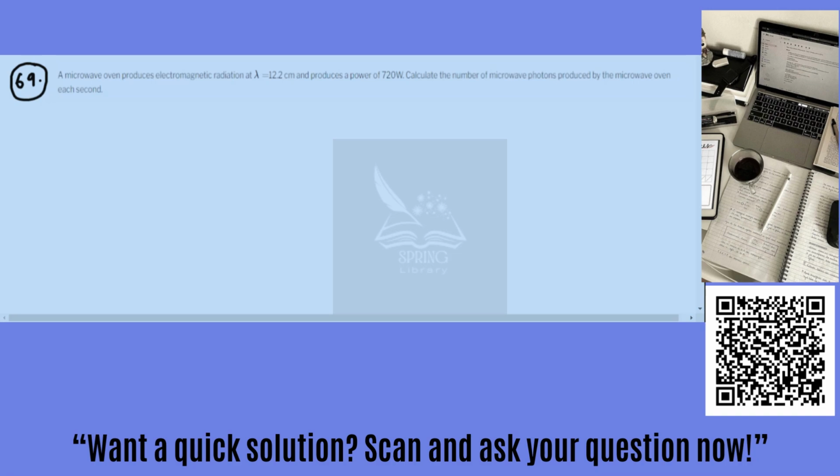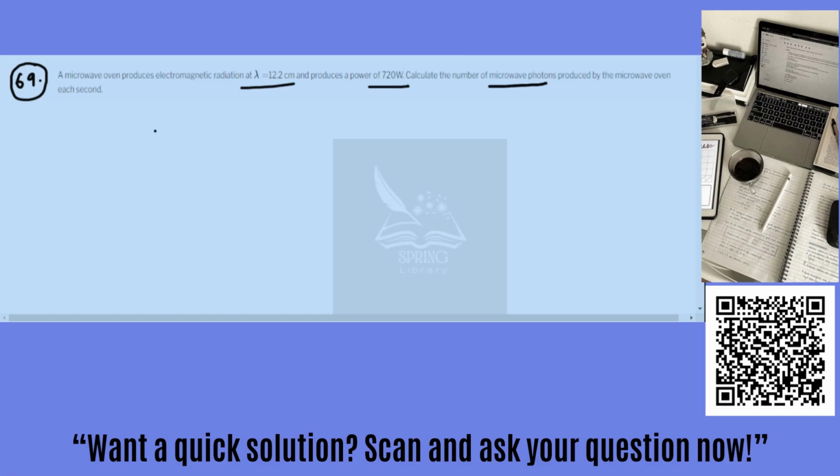In problem 69, a microwave oven produces electromagnetic radiation at wavelength 12.2 cm and produces a power of 720 watt. Calculate the number of microwave photons produced by the microwave oven each second. So this question is from chapter 27, Early Quantum Theory and Models of the Atom.